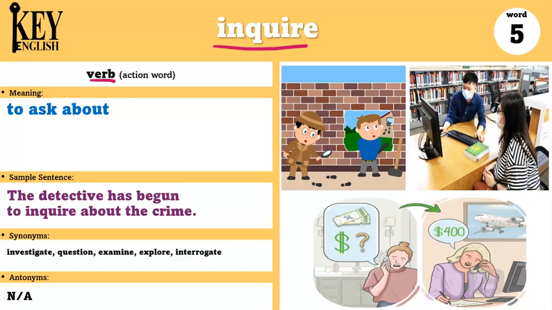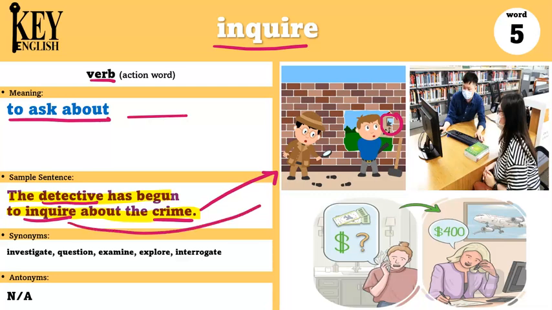Inquire is a verb and it means to ask about something. Anytime you're asking about something, you are inquiring. The sample sentence says, the detective has begun to inquire about the crime. So maybe there was some kind of crime that was done, such as someone broke a window or a thief stole something, and now there is a detective, like a police officer, that's inquiring about it. So he is asking questions about this crime so he can find out who did it.